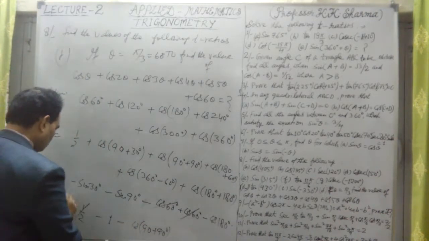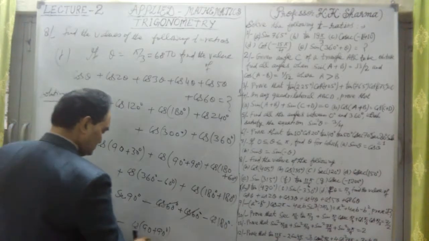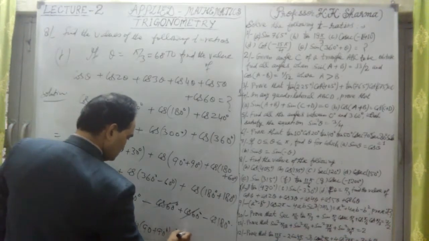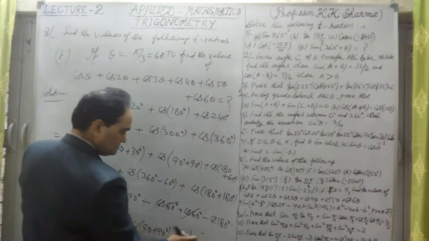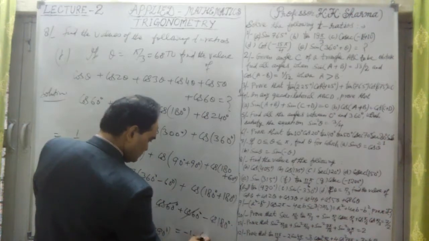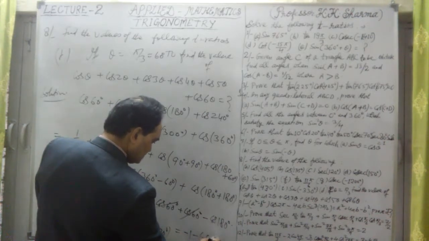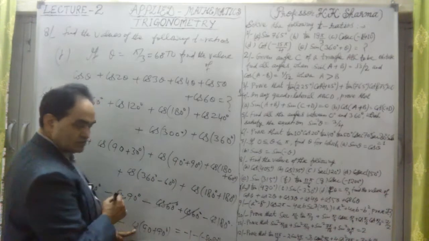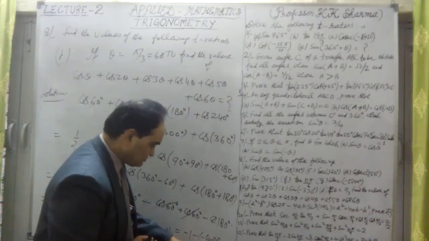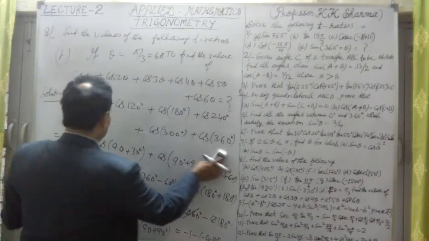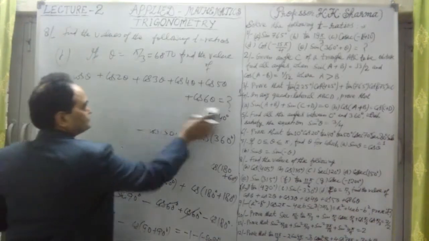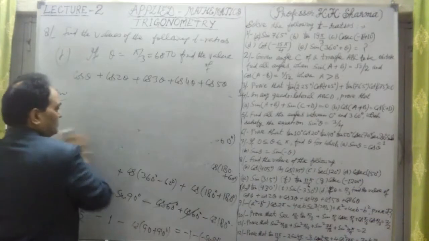Now this 1.2 cancelled out. Minus 1, and this is cos. So the left over value is minus 1 minus cos, or minus, this is cos 90 plus theta. This is equal to minus sin theta, minus sin 90 degree. Now sin 90 is 1, so minus 1 is plus 1. Minus 1 plus 1 is 0. The whole value comes out to be 0. Okay, so this whole value is equal to 0.